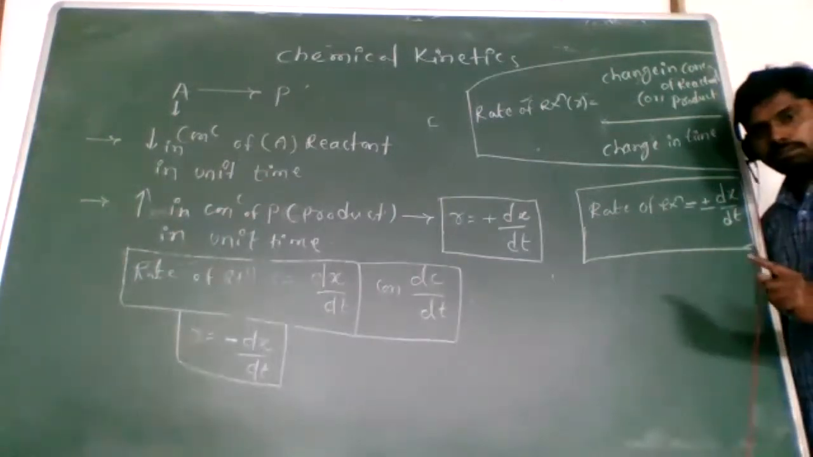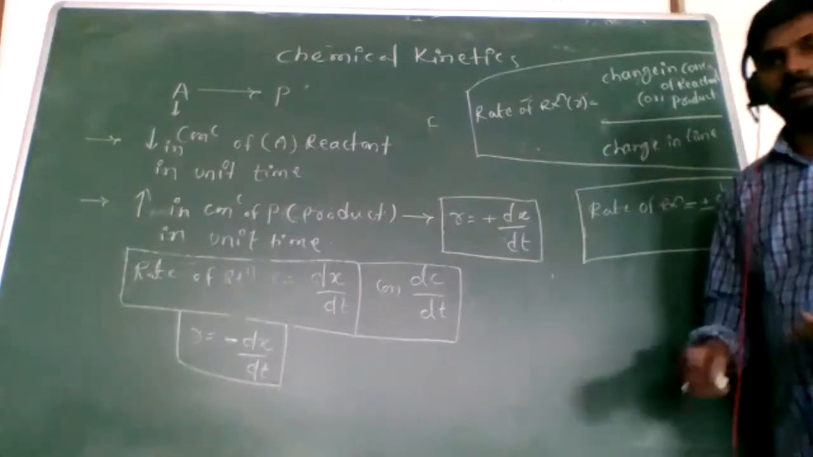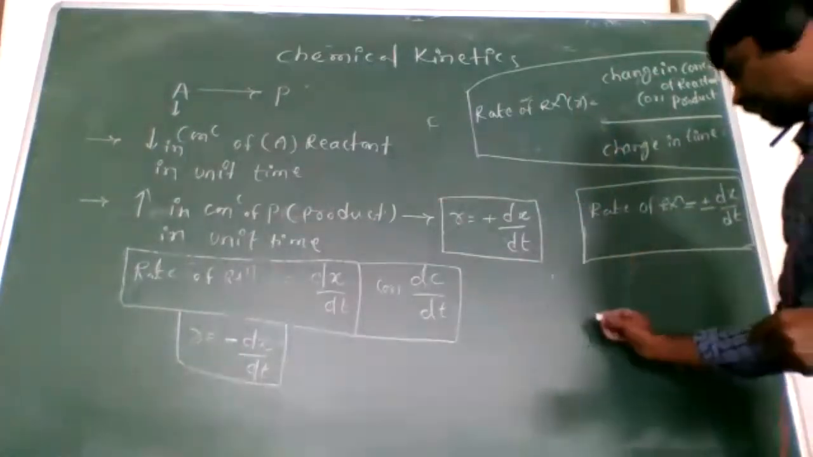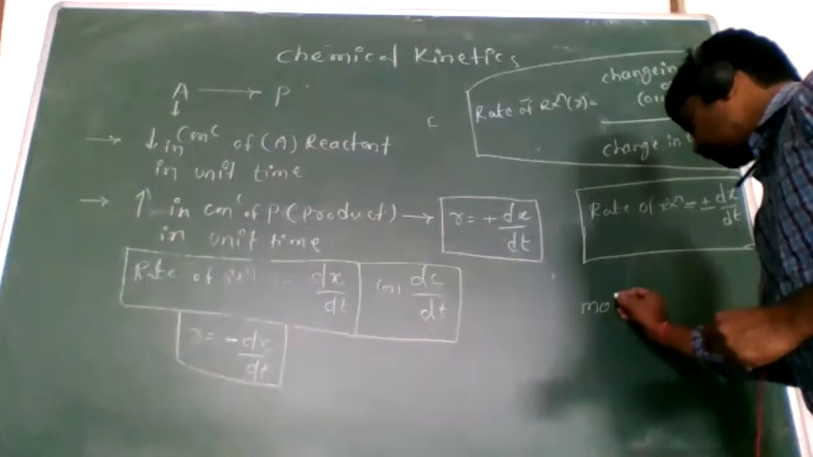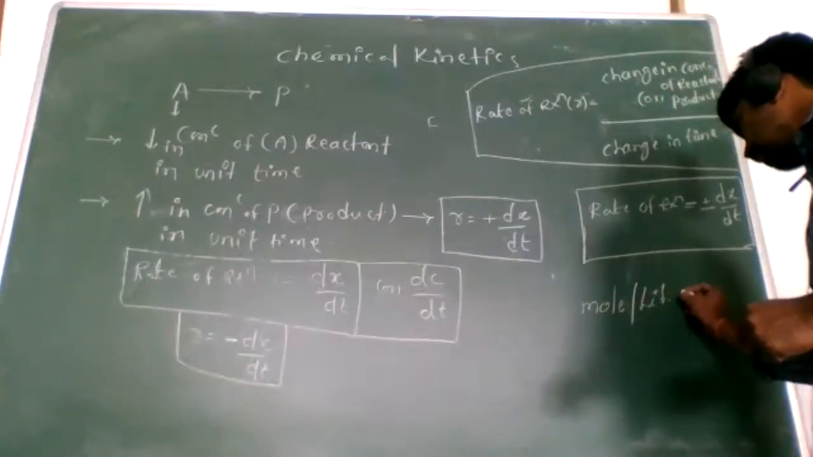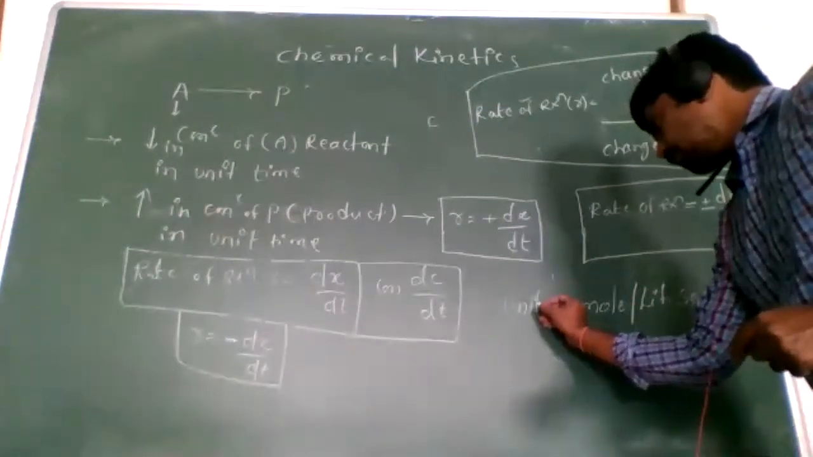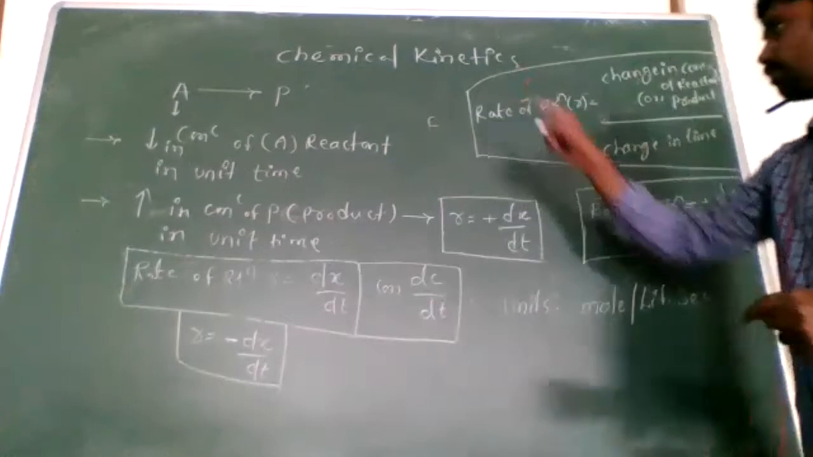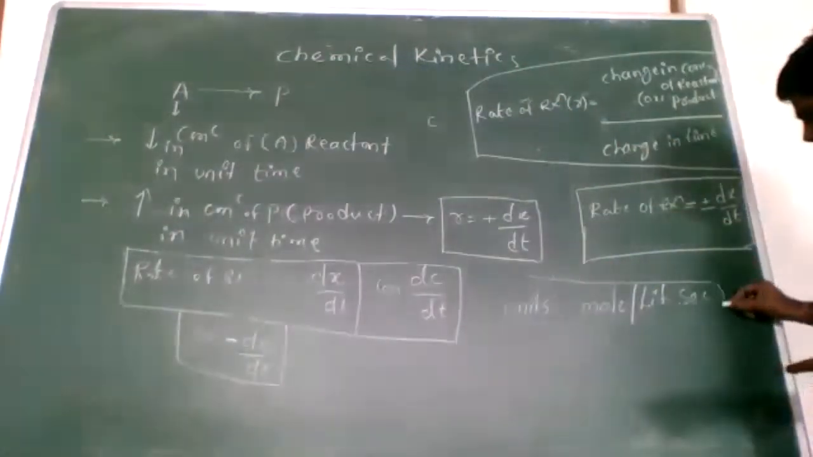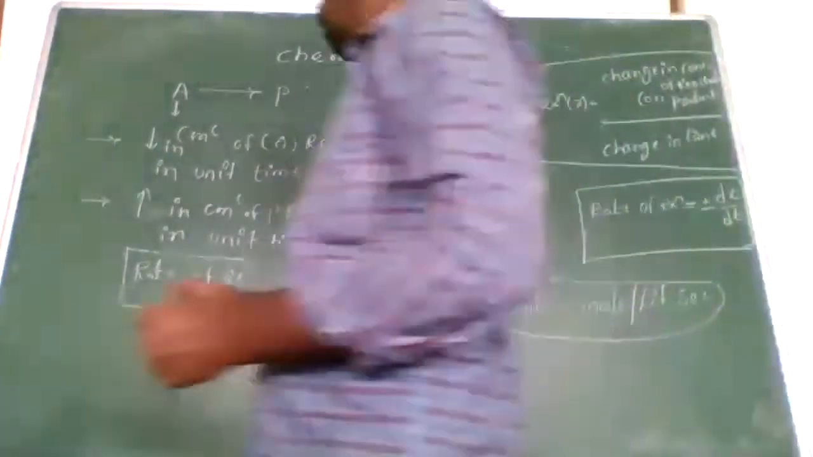Clear? Understood, everyone? Right. Next, first of all, you need to remember the units of the rate of reaction. The units of the rate of reaction are moles per liter second. So this is the rate of reaction.